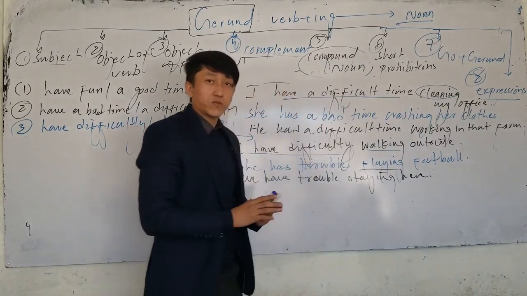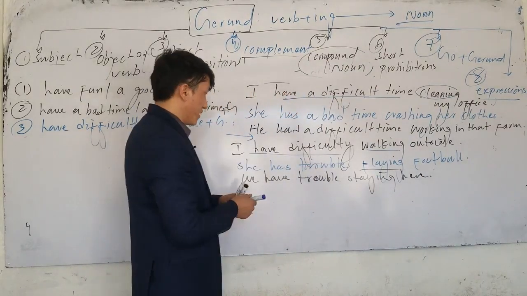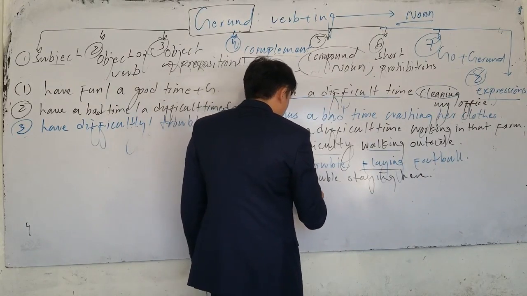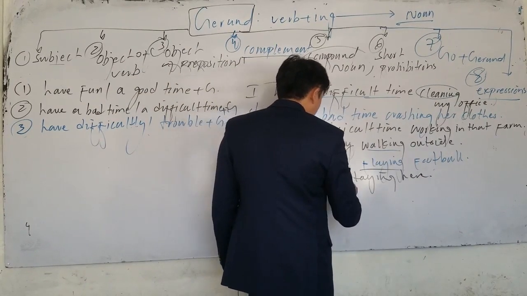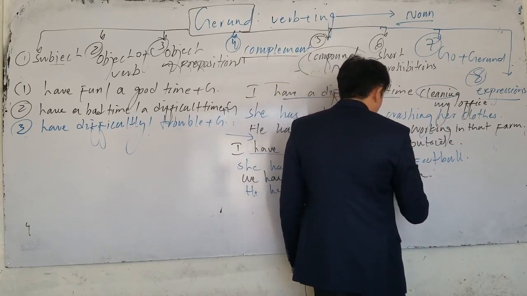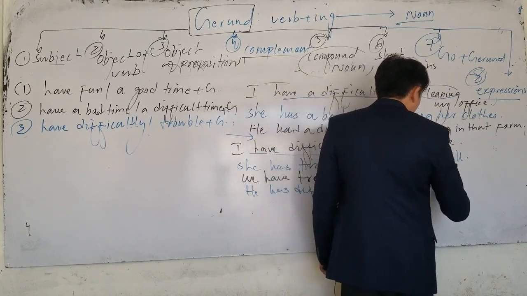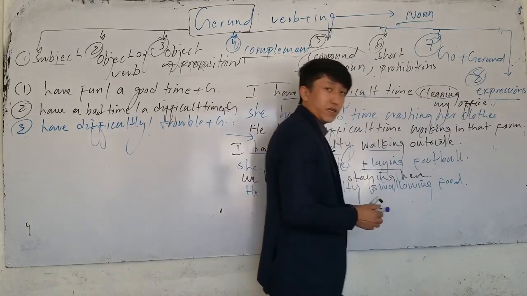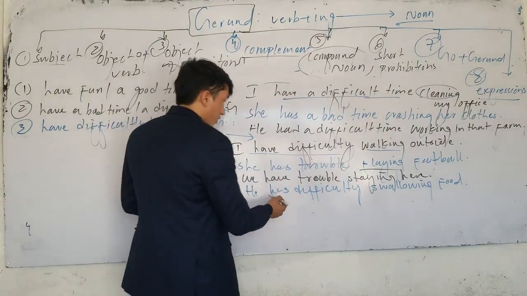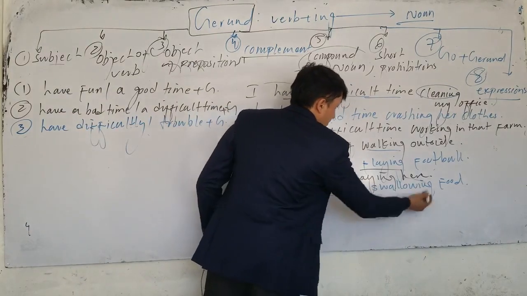It means that we cannot stay here. We got a problem. Or if I say he has difficulty swallowing food, why? Because he has a sore throat and he cannot swallow.